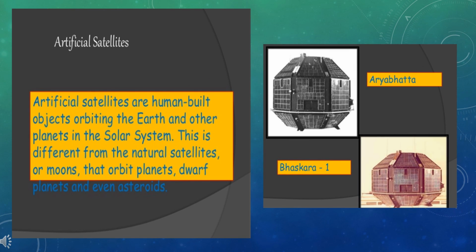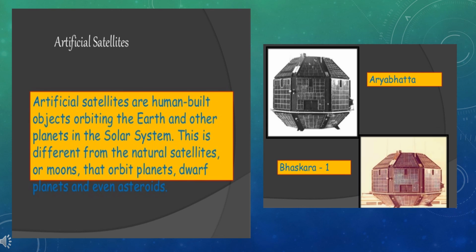Artificial satellites. Artificial satellites are man-made satellites. They are launched from the earth into space by powerful rockets. They are different from the natural satellite of the earth, that is the moon. They revolve around the earth at a very close distance as compared to the moon. They are packed with a large number of scientific devices.